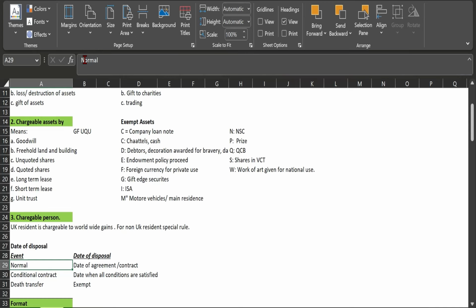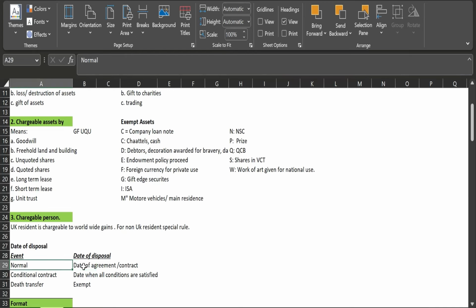In a question, you will find that a person agrees to dispose of this asset at that date, and after 2 months the actual disposal occurs. But we shall ignore the actual disposal date. The date the agreement or contract has been made is the date of the disposal.